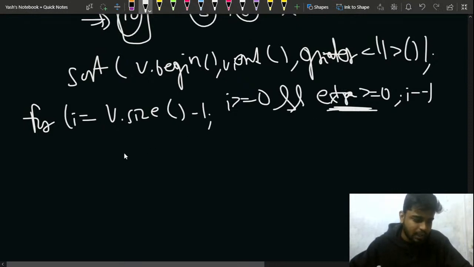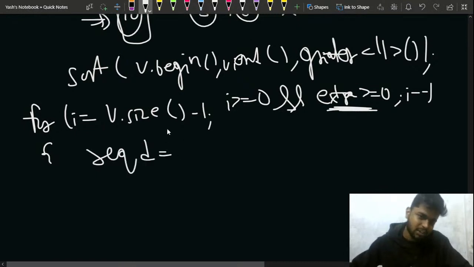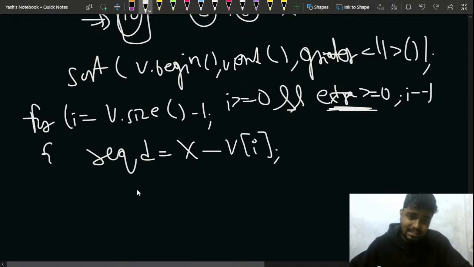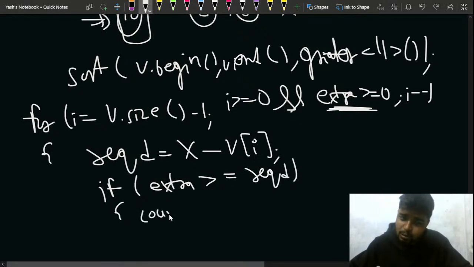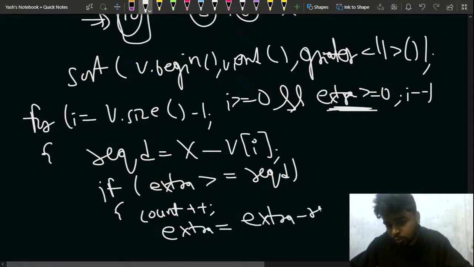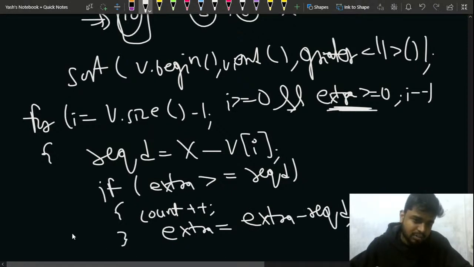So what I'll do is I'll check the required amount for the current person. What is the wealth that is required? The wealth that is required is nothing but x minus v of i. So if my extra amount in the bank is greater than or equal to the required amount, can I say that I can allocate this much amount? So I can do a count plus plus here, because this person becomes wealthy. And after that, I need to reduce my extra bank amount by the required amount, because I have given this required amount to the person. So I'll decrease it, and then I need to close the braces, and in the end I simply print the counter.